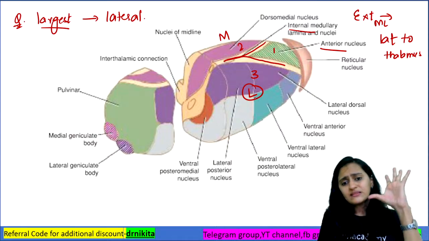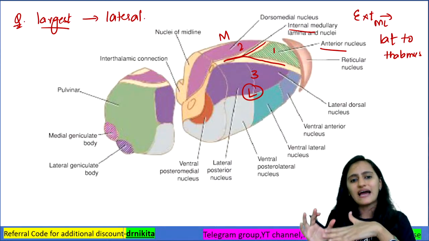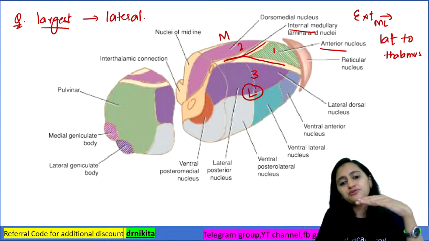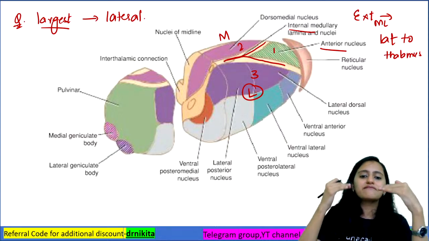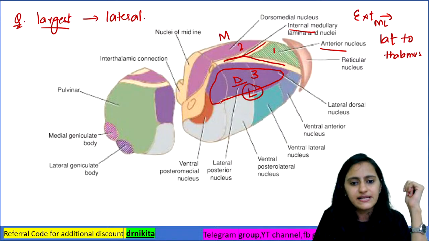Now, since lateral is the largest, the nuclei which you have in the lateral part are divided into two layers. Okay, so you have the ventral tier and you have the dorsal tier. So these nuclei which you see in the upper lateral part, this is the dorsal tier.